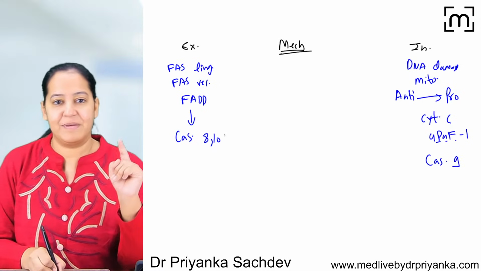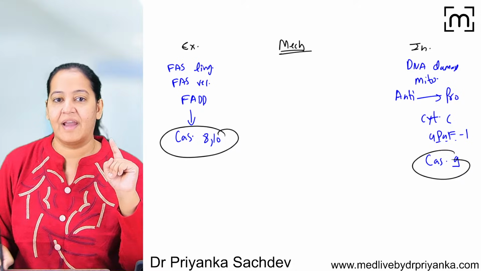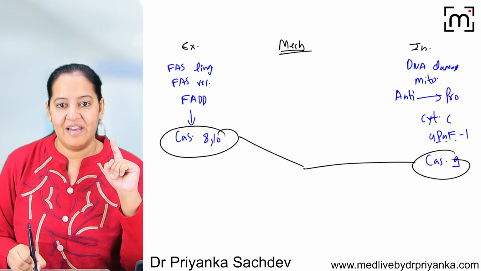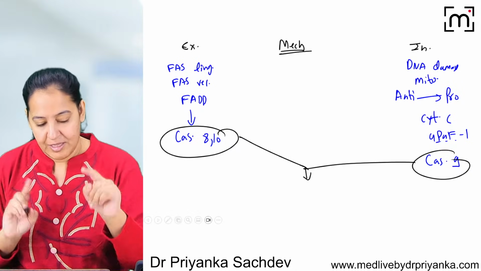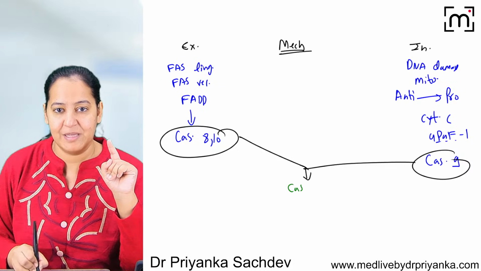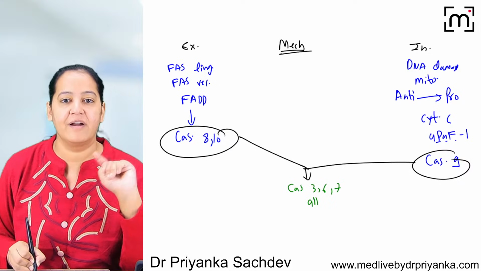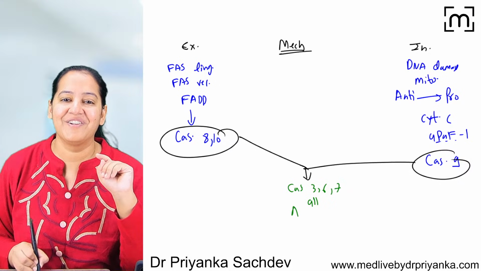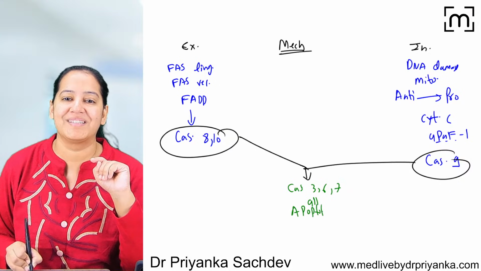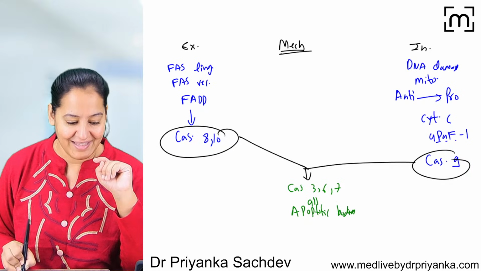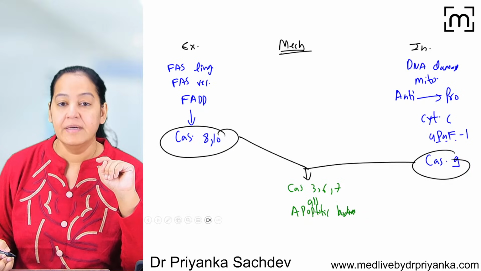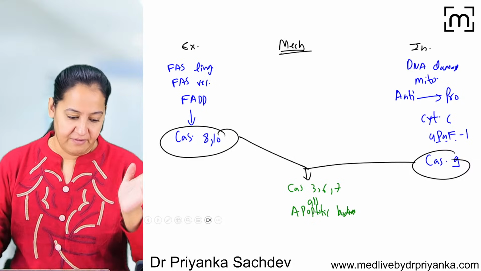So here we have caspase 8 and 10, and here we have caspase 9. The next caspases they will activate, the execution, is common. Both of them together activate caspase numbers 3, 6 and 7. Ultimately all the caspases get activated, and the entire cell is degraded into multiple apoptotic bodies. And in the end, a phagocyte will come and engulf all of them.